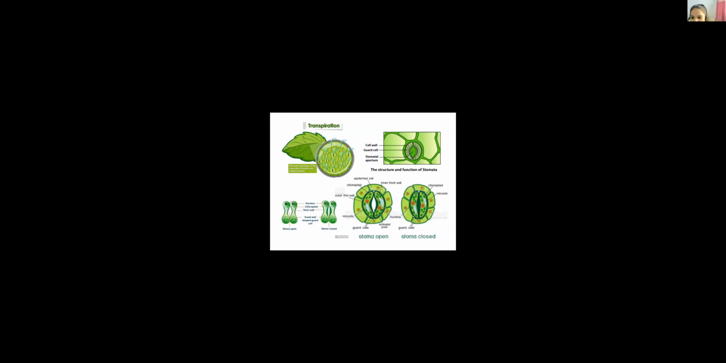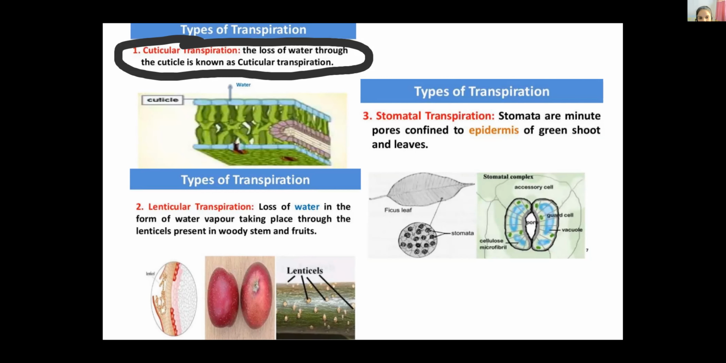So remember, cuticular transpiration, and that is negligible. The transpiration rate is negligible. The cuticle is involved in releasing or losing water molecules outside. That's why we call it cuticular transpiration. Remember, it's negligible. Next, the second type of transpiration we call lenticular transpiration.